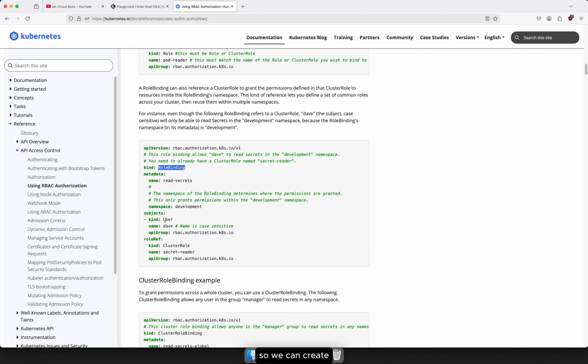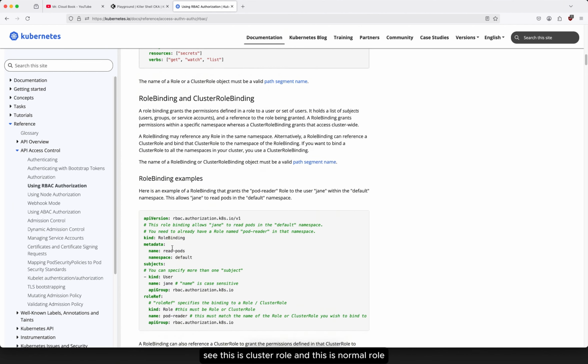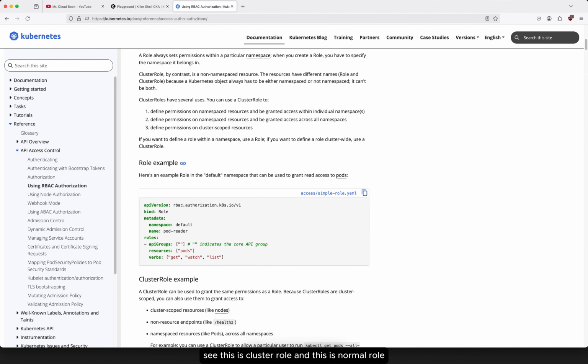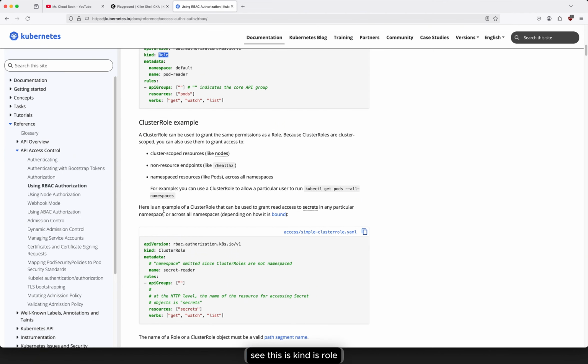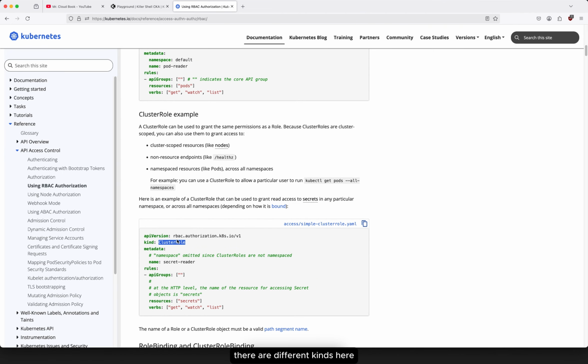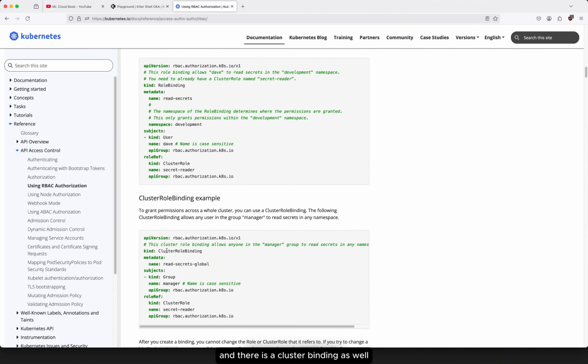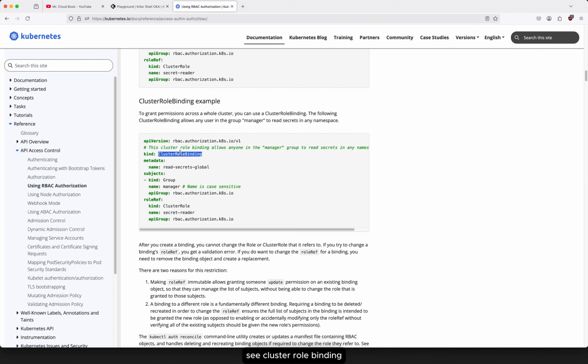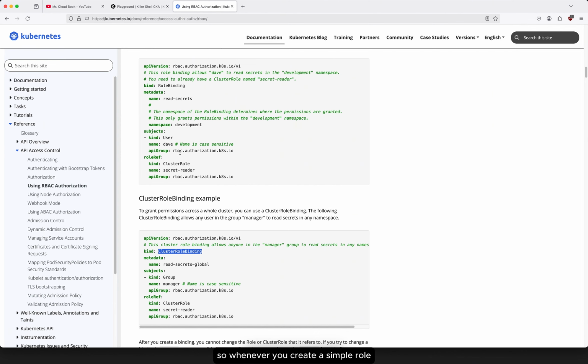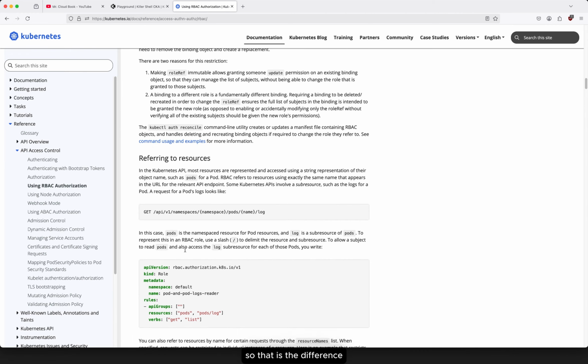There are different kinds here: this one is kind Role and this one is ClusterRole. There are two types of roles, Role and ClusterRole, and there is ClusterRoleBinding as well. Whenever you create a simple role, use a role binding. Whenever you create a cluster role, use a cluster role binding. That is the difference.